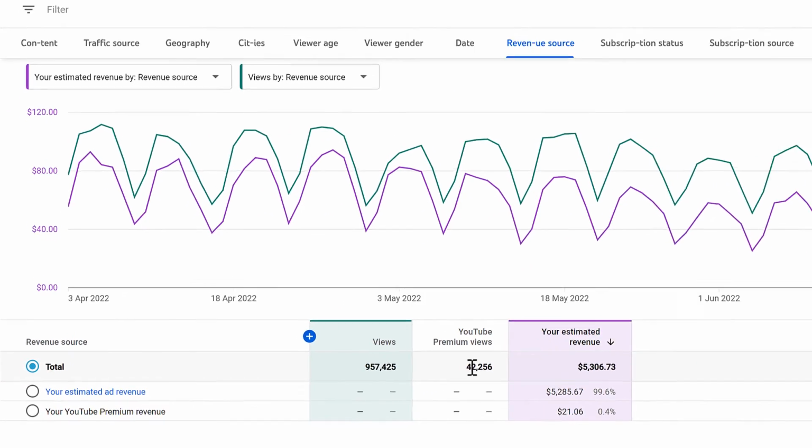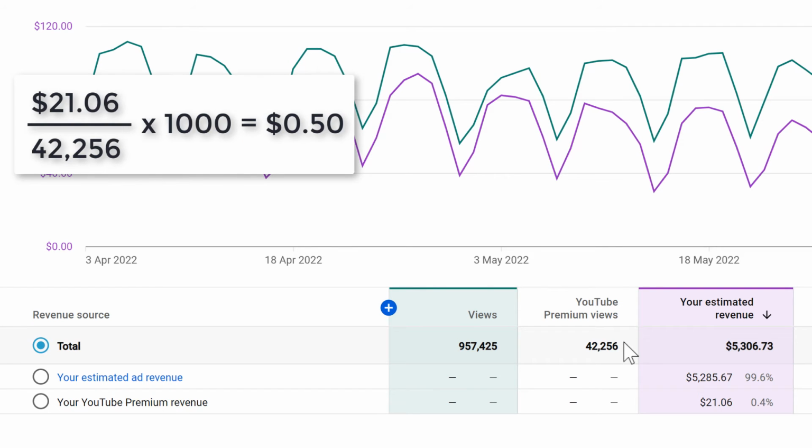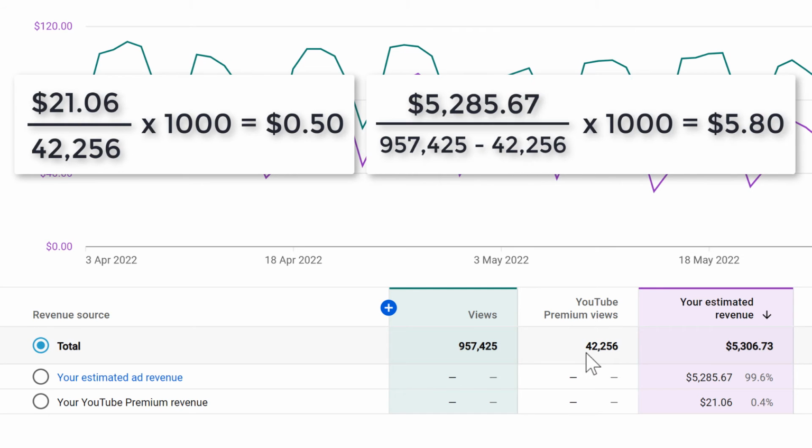So we can compare the number of views that I get from YouTube Premium to the amount of money that I make from YouTube Premium. And when we compare these two numbers, we'll see that I make about 50 cents for every 1,000 views that I get from YouTube Premium. Then we can also take the total number of views and subtract the number of YouTube Premium views, and then compare that to this number here. And when we do that, we'll see that I make about $5.80 per 1,000 views from ad revenue.